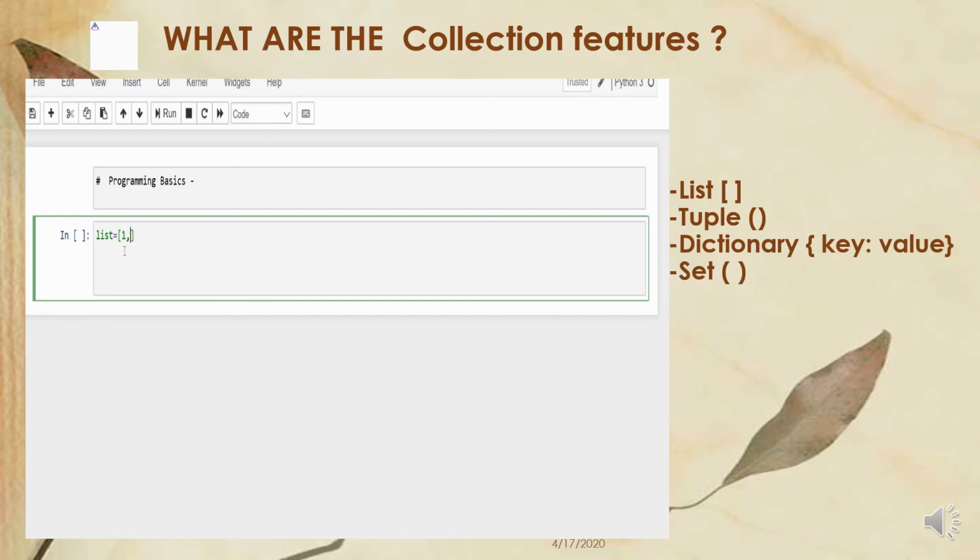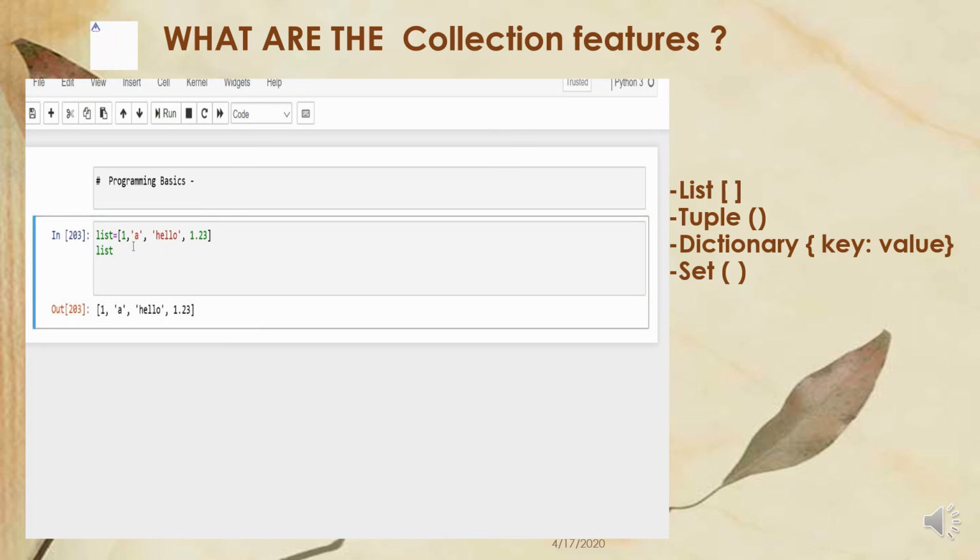It may be of different data types. So this is a set of elements of a list. If you want to get the output, just simply write that list and you will be able to get the outputs. Now similarly for tuple,